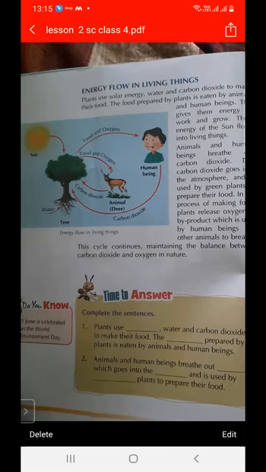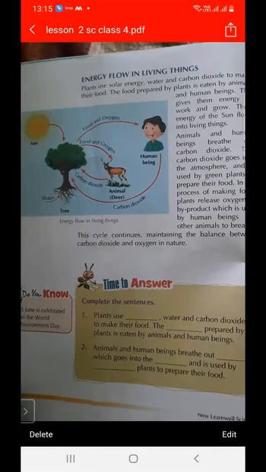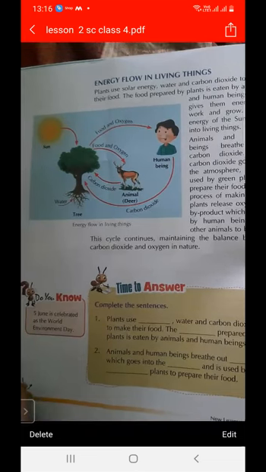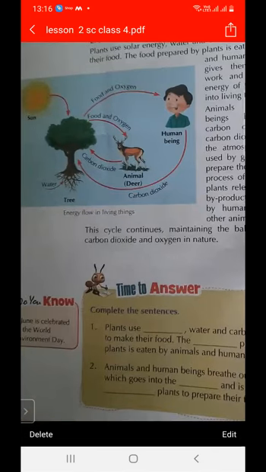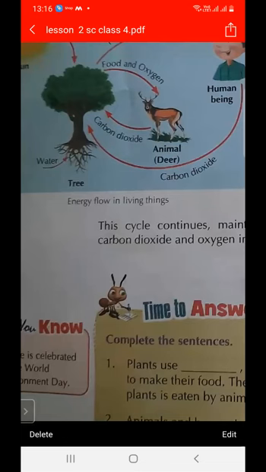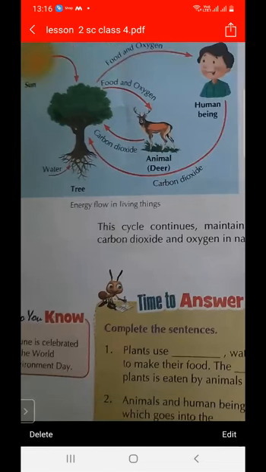In the tree, this food is converted, then this food is stored in human beings, and oxygen is consumed by human beings. When human beings release carbon dioxide, as shown in the figure, this carbon dioxide goes into the plant and is consumed by the plants.